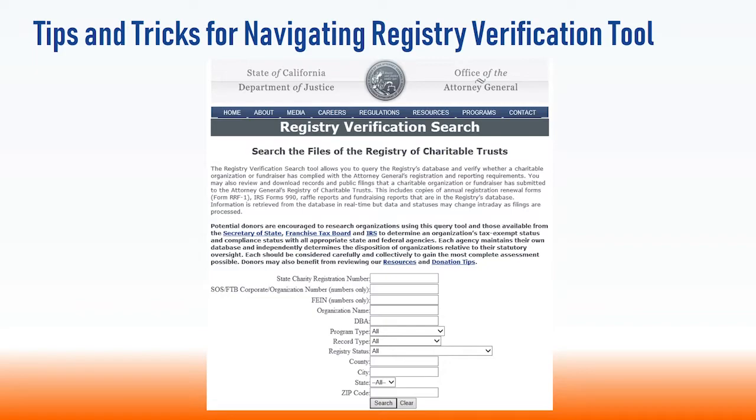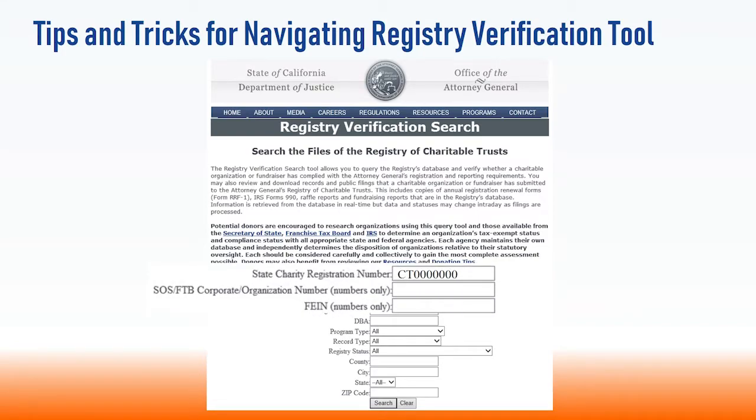First, always use the latest version of whatever browser you will be using: Chrome, Safari, Edge, Firefox, etc. When looking up an organization, having exact information will produce the best results. For example, if you know the organization's state charity registration number, Secretary of State corporate number, or Franchise Tax Board entity ID, or their federal employer ID number, use one of those first.